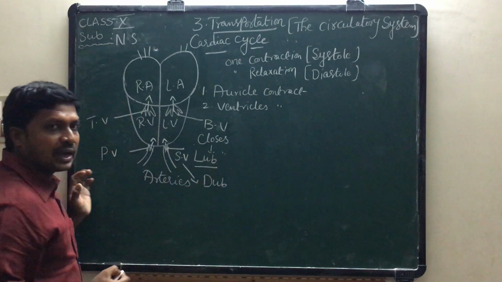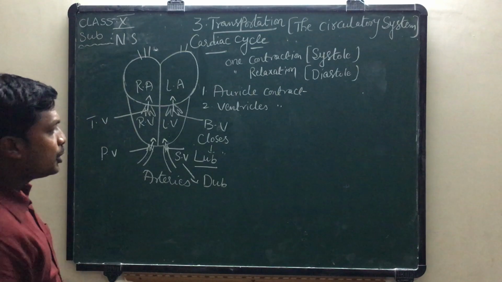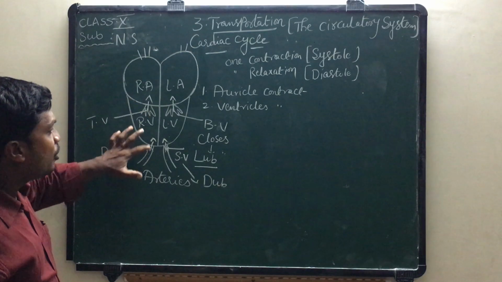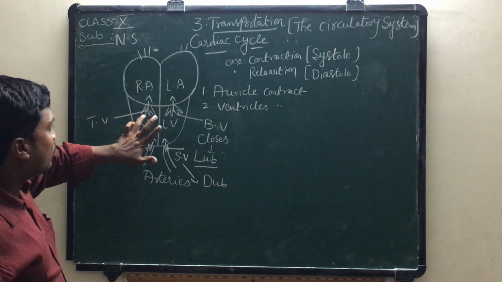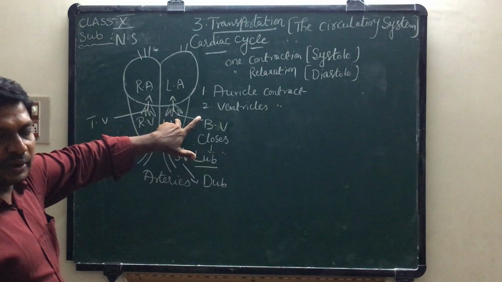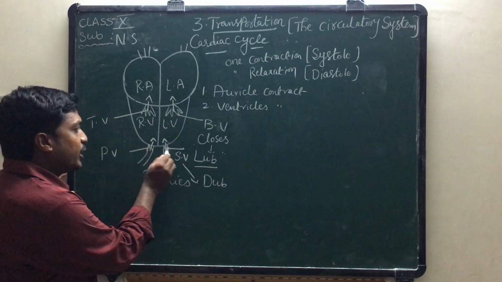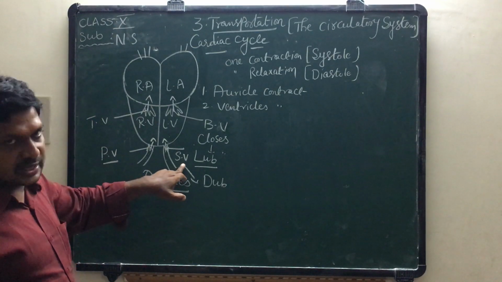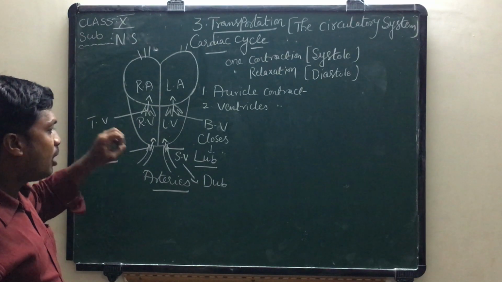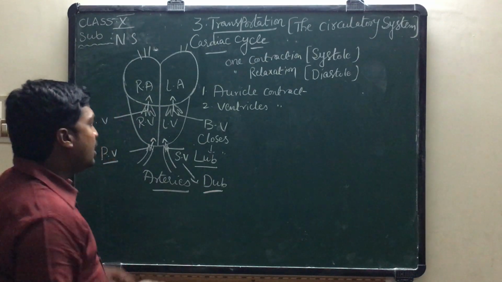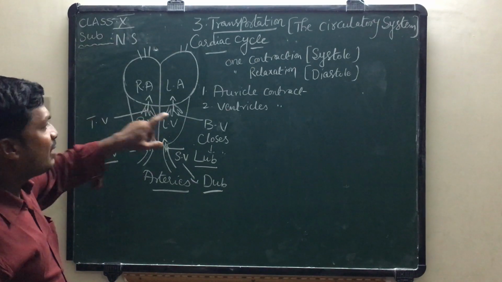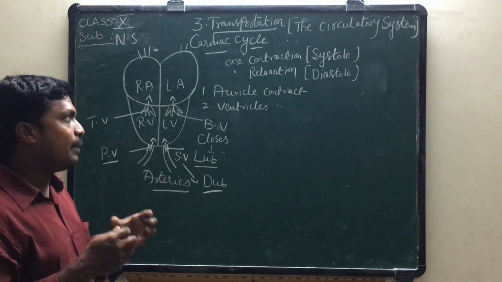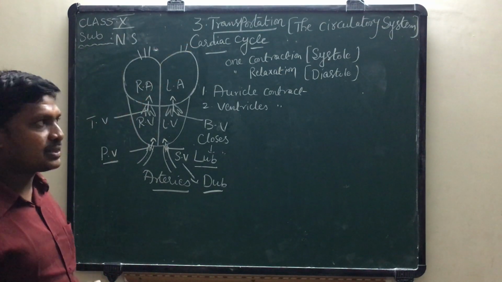The sound produced by heart, dub, is due to closing of valves here. Here we can find out tricuspid valve and bicuspid valve in between of auricles and ventricles. Here also we can find out two valves at the entrance of arteries, that is called pulmonary valve and systemic valve. When the pulmonary valve and systemic valve close, they produce dub sound, and when the tricuspid valve and bicuspid valve close, they produce lub. These two united together is called lub dub sound, that is called cardiac cycle.